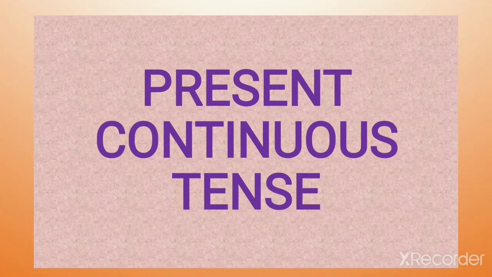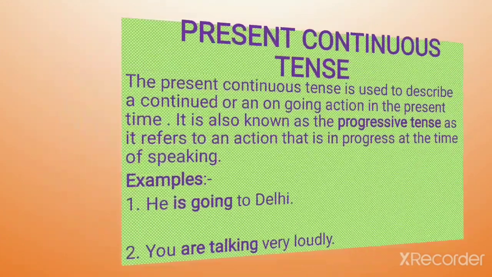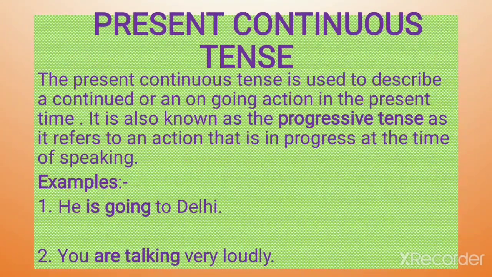Now, beta, next is present continuous tense. Continuous means action going on and on at the time of speaking, or some action started in the past, but still it is continuing in the present. So, beta, present continuous tense is used to describe a continued or an ongoing action in the present time. It is also known as the progressive tense, as it refers to an action that is in progress at the time of speaking. Some action is going on. When you are speaking, also the action is going on.